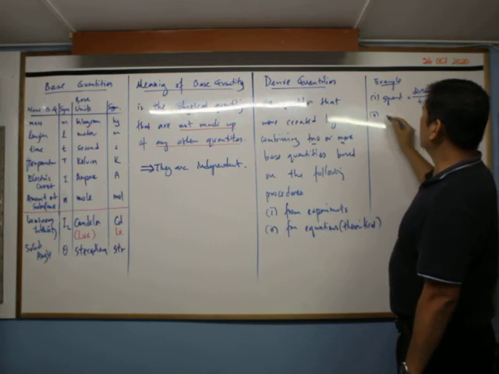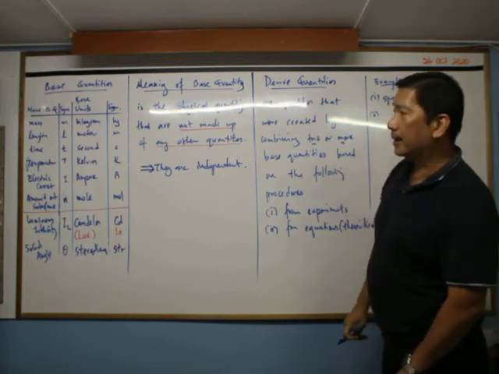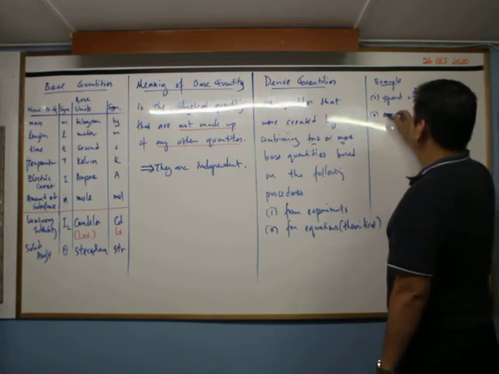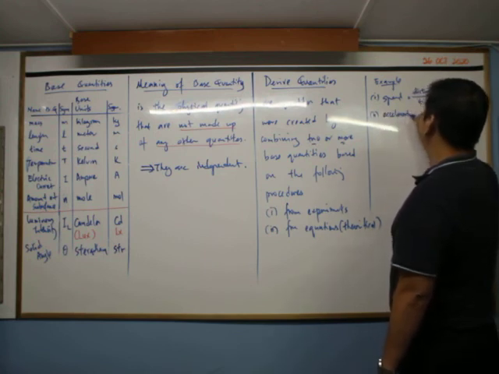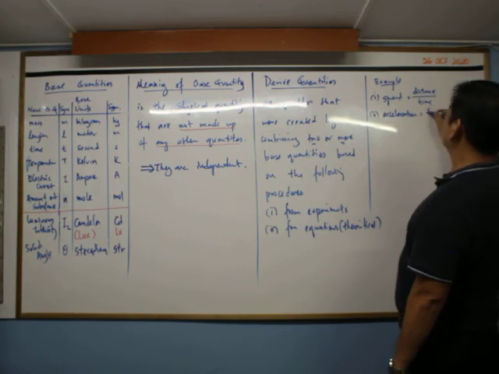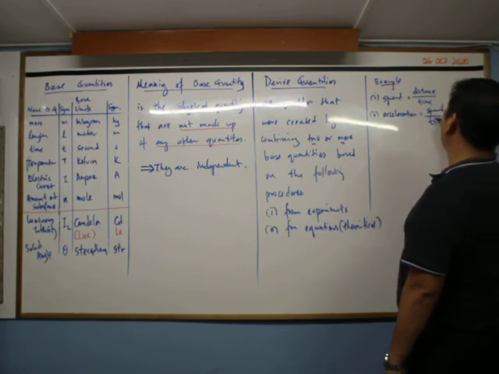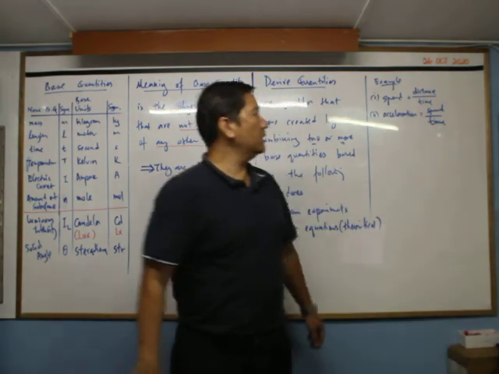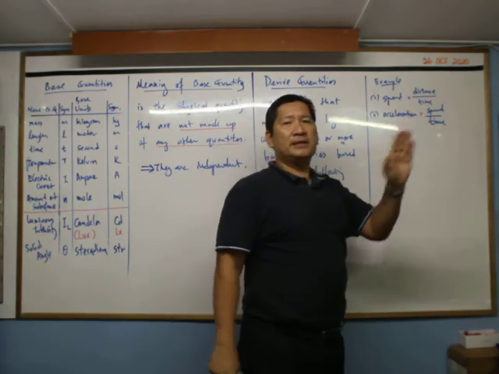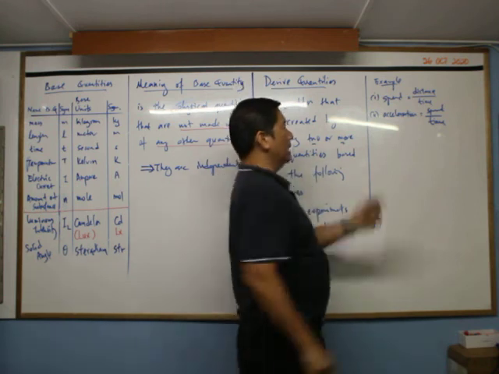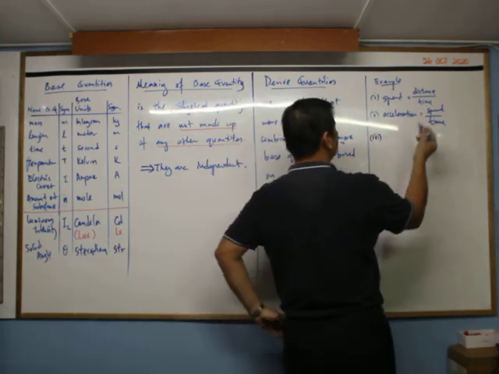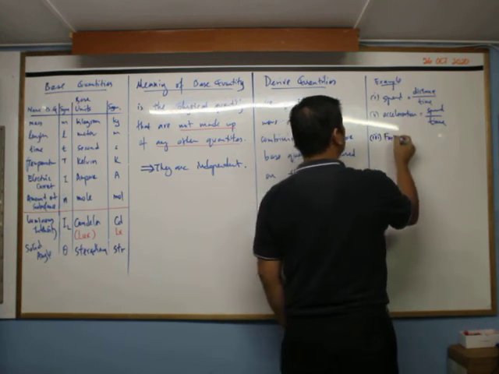And then the next one will be something like, for example, acceleration. Acceleration is speed divided by time. Speed divided by time gives you meter per second per second. So that is acceleration. And then number three, something a bit different here. Let's say force.